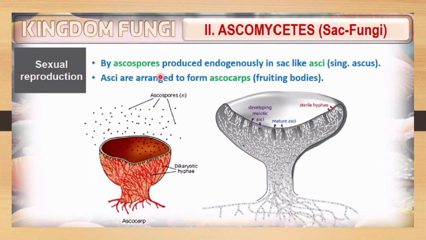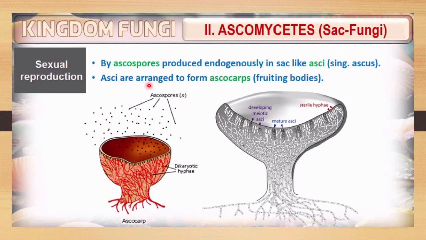In the previous slide we learned that conidia, a type of spore, are formed exogenously, meaning outside the body. But ascospores are produced inside the body. The special structure in which this type of spore is produced is a sac-like or bag-like structure called asci. Here you can see this bag-like structure in which the ascospores are produced endogenously. This sac is called asci, and singularly it is called an ascus.